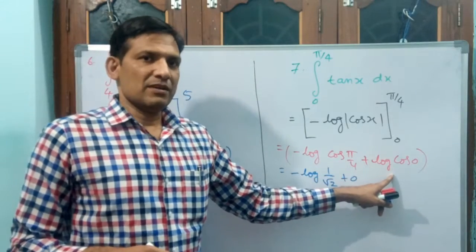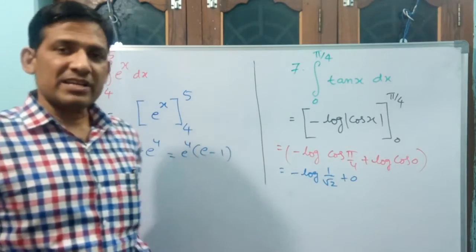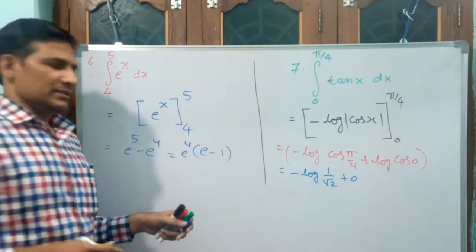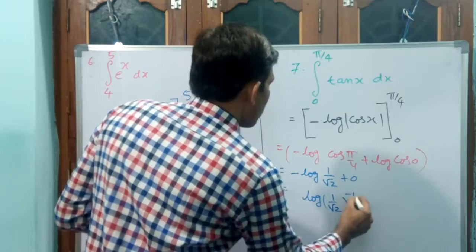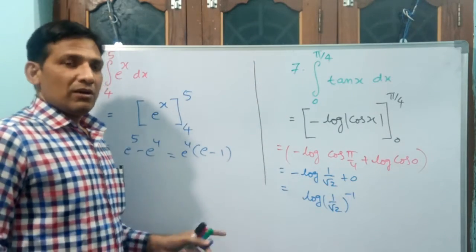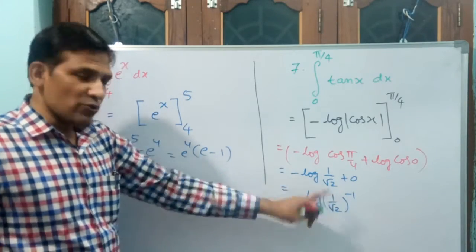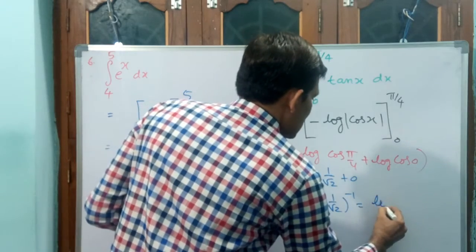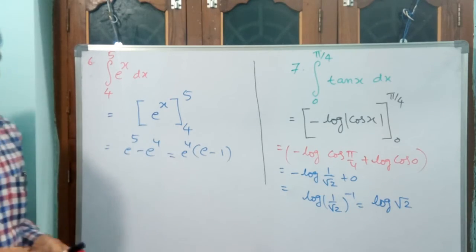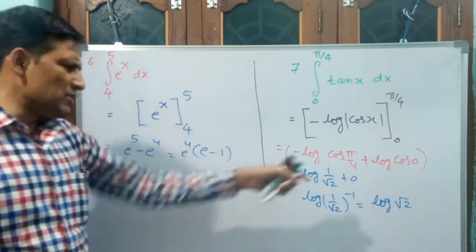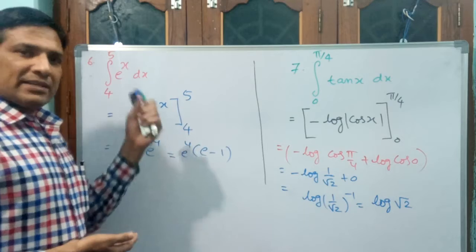Whatever the base may be, base e or base 10 or any other, log 1 is 0. How can you write this? Log 1 by root 2, whole to the power of minus 1. Shall I write like this? I have said that m log n equals log n to the power of m. Whenever minus 1 is there, you reciprocate to remove that term. So it is log root 2. Is it okay? Definitely okay. In your textbook answer, they have given 1 by 2 log something. You can write this also, that is why I have written it differently. Both answers are correct. Let us go for the 8th question.